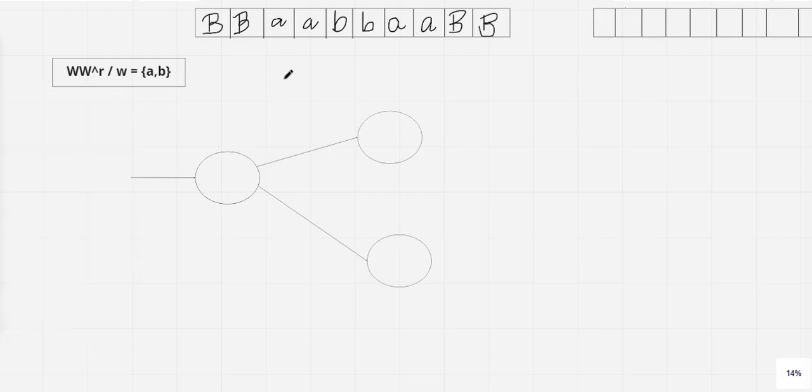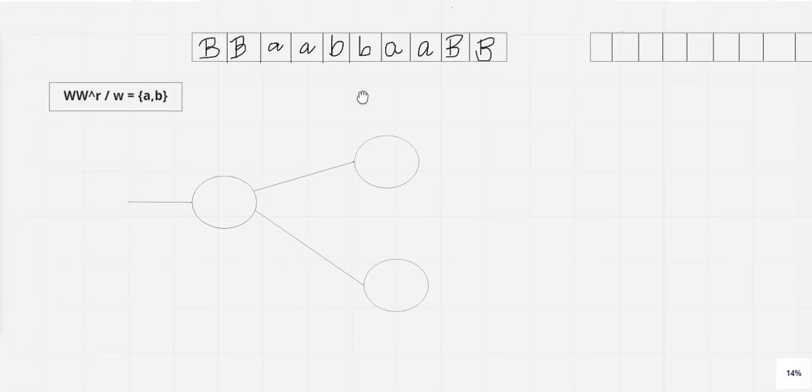Now let me tell you, the tape head initially will be where? I will take a little bit of space to show you. The tape head initially used to be in the first position, correct?